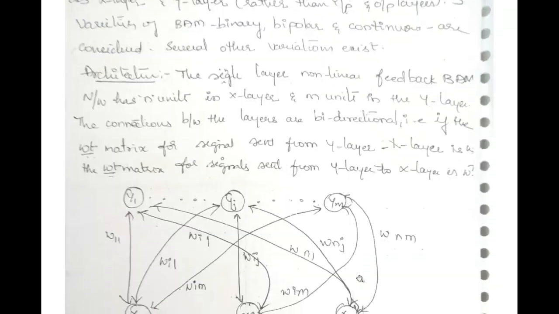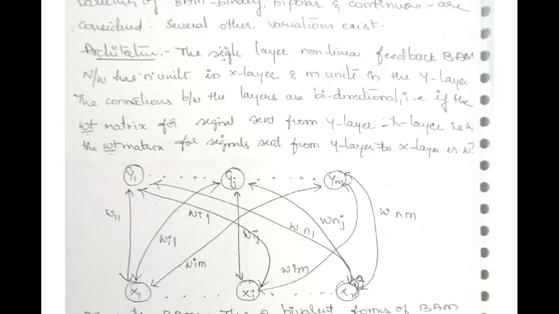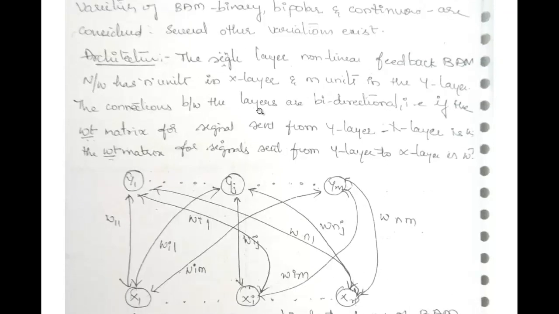Now we'll move towards the architecture of it. Here the non-linear feedback BAM network has n units in the X layer and m units in the Y layer. Since it is a two-layer network, as I have already said, the connections between the layers are bidirectional. That is, if the weight matrix for signal sent from the X layer to the Y layer is W_ij, the weight matrix for signal from the Y to the X layer is W_ji.